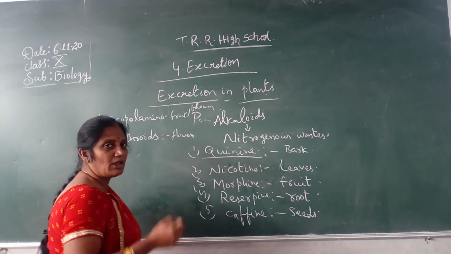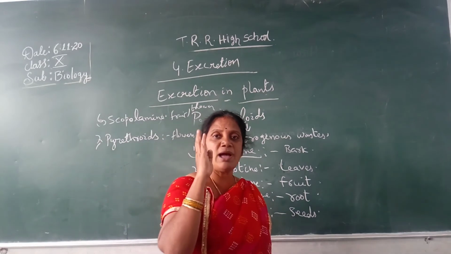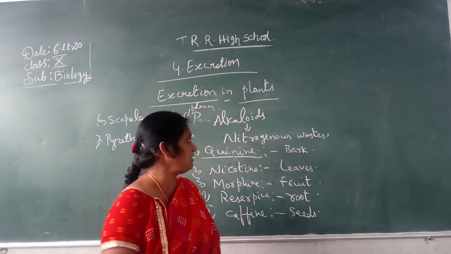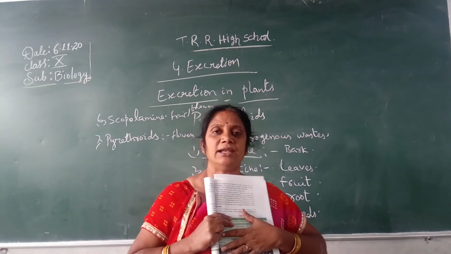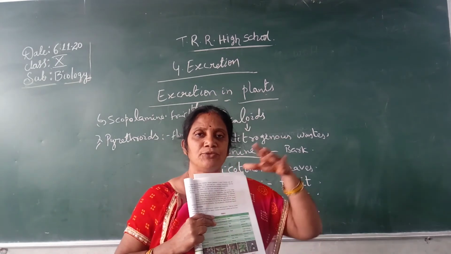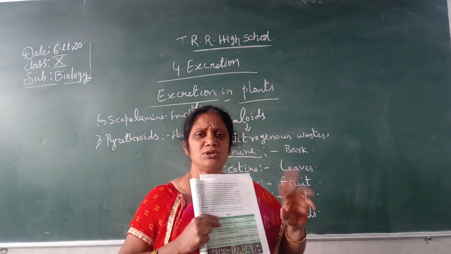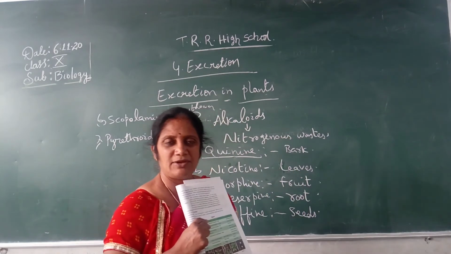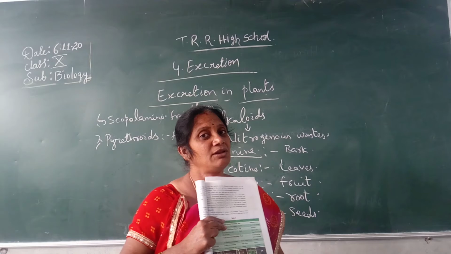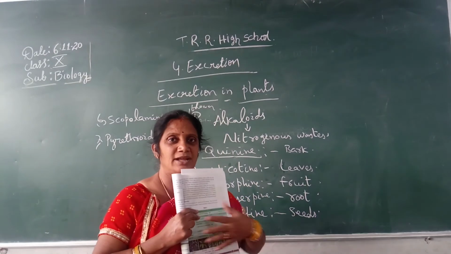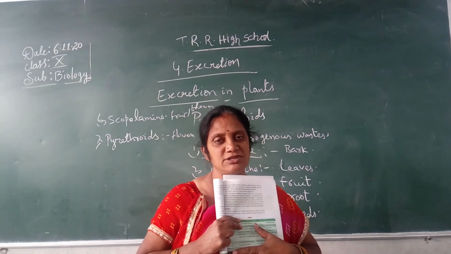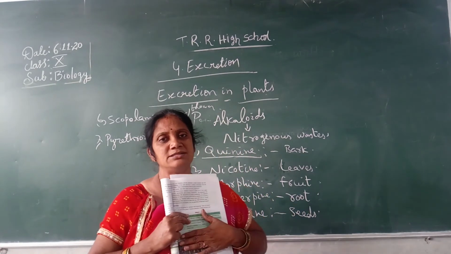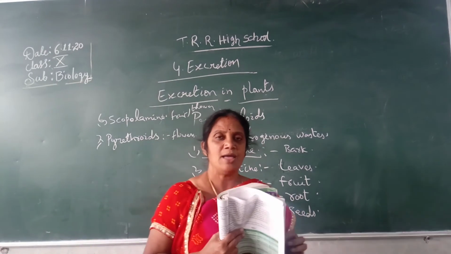It is one of the important 4 marks questions. They will give this table in the exam and ask a few questions. 2 question answers will be in the table itself, and the rest you have to write. They'll ask what are alkaloids. Alkaloids are nitrogenous wastes produced by plants and stored in different parts of the plant body.